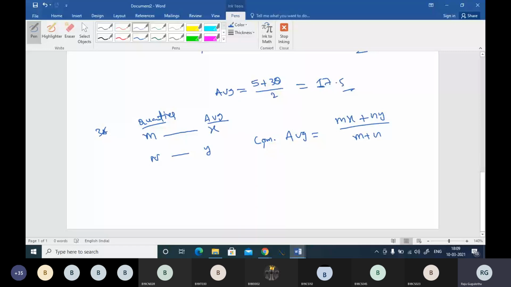Know this point very clearly. If the average of m quantities is x and the average of n quantities is y, and if we mix both the quantities, then the combined average will be mx plus ny by m plus n. For this combined average, we can apply the mixtures and alligation technique, and we'll see what the technique is and how we are going to apply it. So you can make a note of that point.